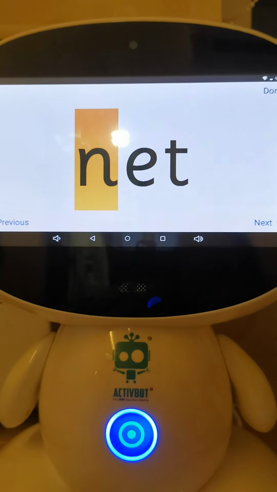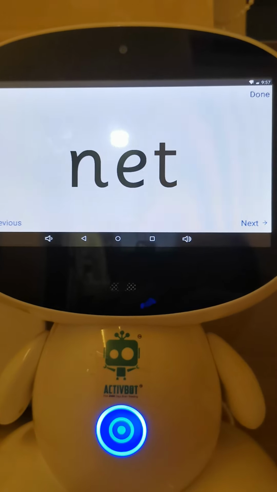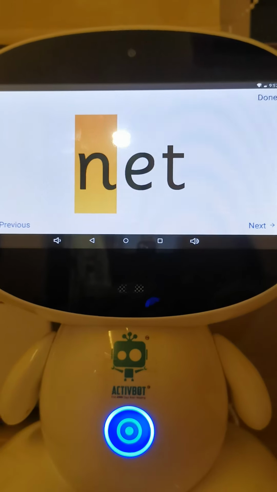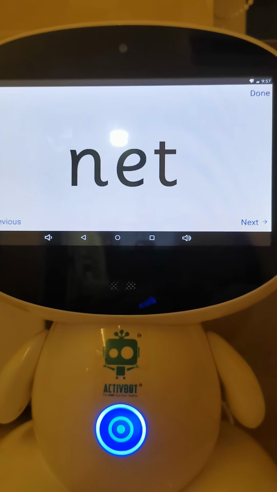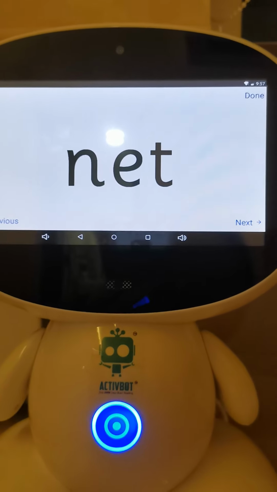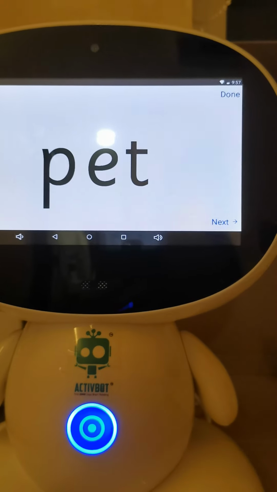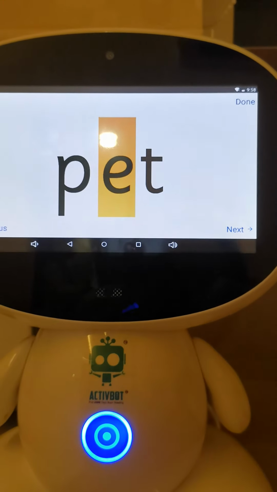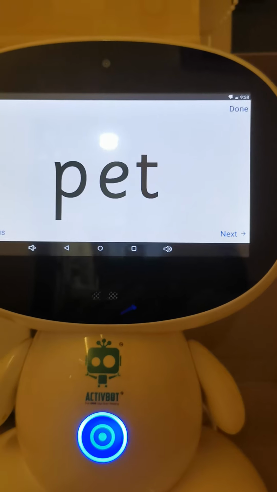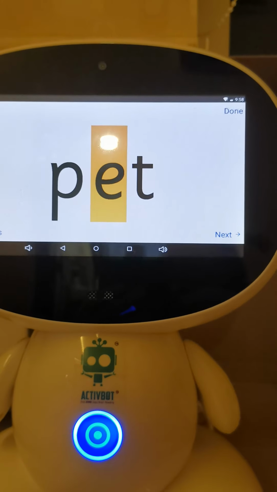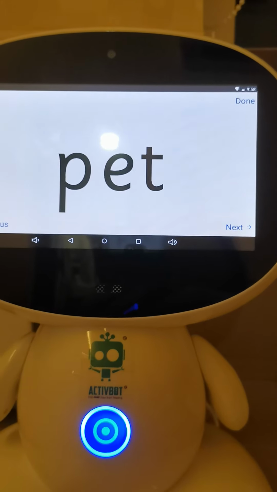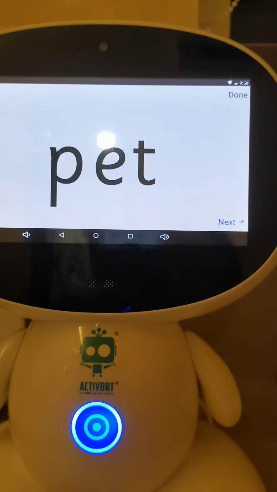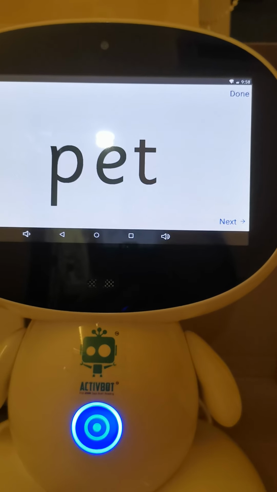What is this one? Net. Again. Net. Ooh, the fisherman used net to catch the fish. How about this one? Add, pet. Pet. Do you have a pet at home? Some of you may have a dog or a cat or a fish.